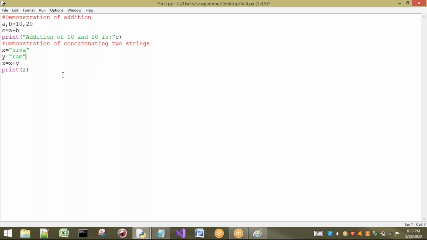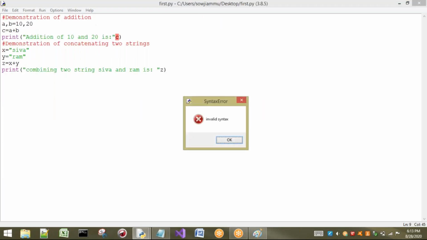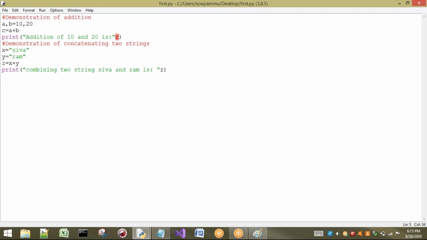Now here what I have to take? This is concatenating two things. So just I will write, otherwise let us take, combining two strings, Shiva and Ram, for example. Okay, completed. So now what you can observe, clearly we can understand now. Okay, some syntax is there. Okay, here we have to place a comma. Okay, right.